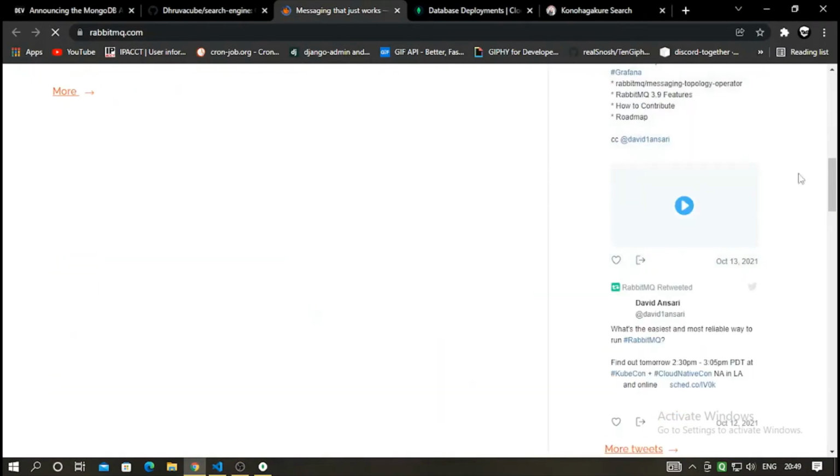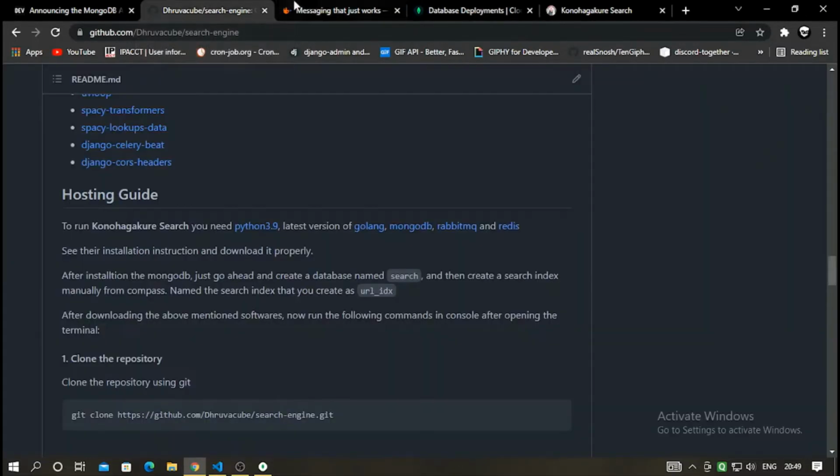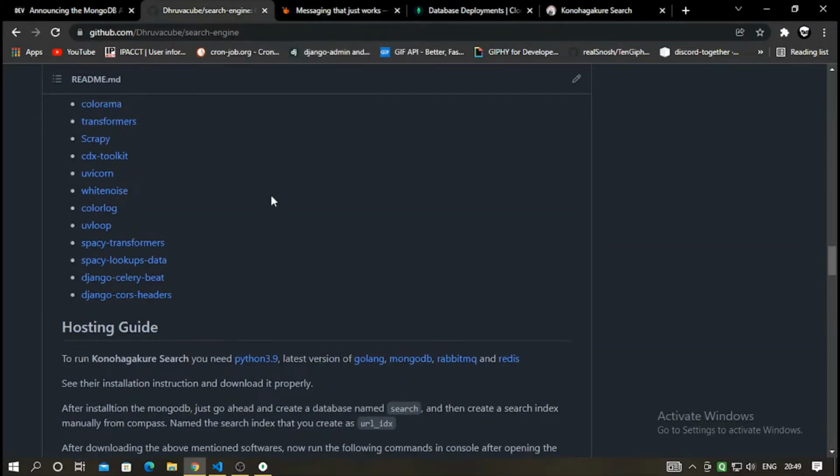So it acts as a message broker, plus the site also uses RabbitMQ for its concurrent requests. The site is also async, async Django. And what else you require: Redis. Redis is actually used for caching and nothing else.